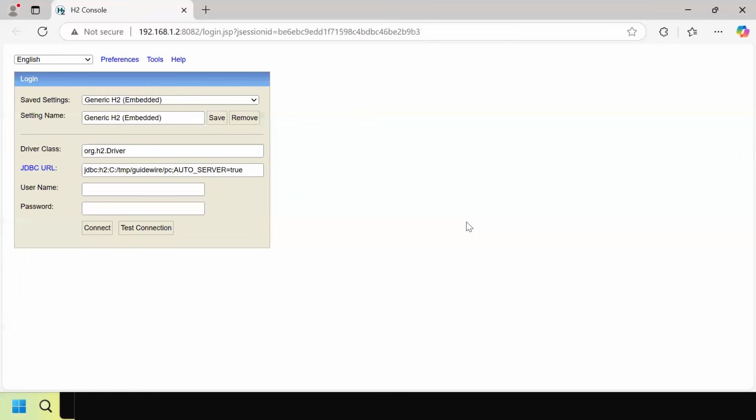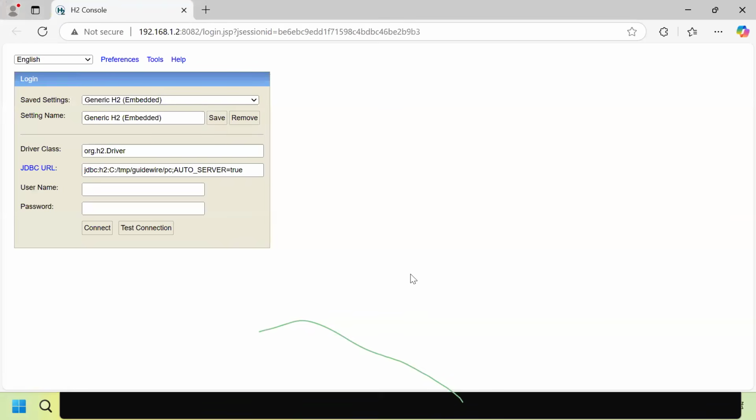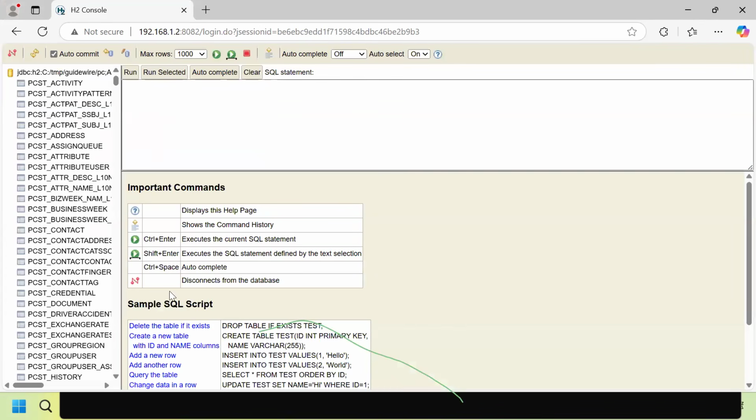One thing, Raji, since we are using the H2 database you are giving H2, but in real time the jar differs. Real time I'll tell you, I still didn't complete. So this is only the opening of the H2 database. Test connection and connect means it will open an H2 server.